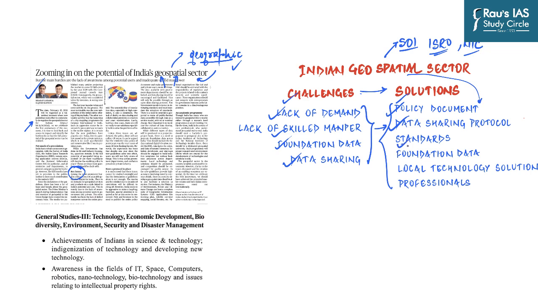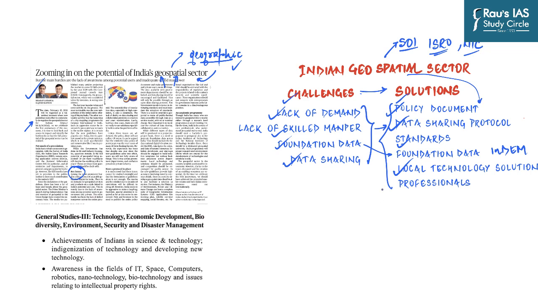Then the government needs to invest in developing standards and must mandate the adoption of standards. Then, as we have discussed, while different types of data will be produced on a project to project basis, there is a need to generate foundation data across the country. This should include the Indian National Digital Elevation Model or NDEM, data layers for cities, and data of natural resources. Then, local technology and solutions should be promoted and competition should be encouraged for quality output.